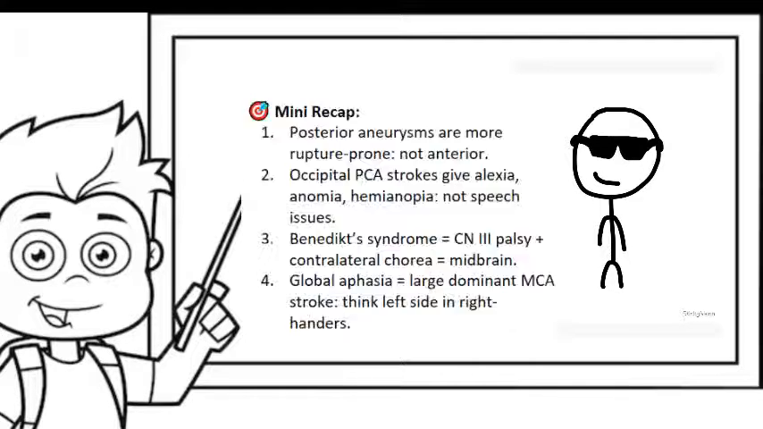Here are our key takeaways. 1. Posterior aneurysms are more likely to rupture than anterior aneurysms. 2. Occipital posterior cerebral artery stroke gives alexia, anomia, and hemianopia, not speech issues. 3. Benedikt syndrome equals cranial nerve number 3 palsy plus contralateral chorea, which points towards a midbrain issue. 4. Global aphasia represents large dominant MCA stroke, and when you see that, think left side in right-handers.